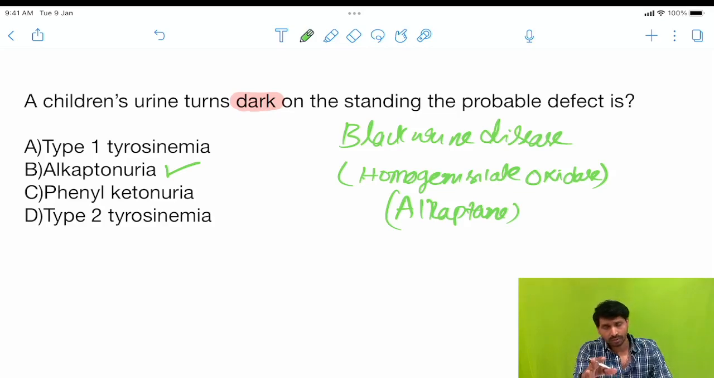Phenylketonuria is more of a characteristic odor, mousy odor, as phenylketone bodies will be converted into phenyllactate, phenylpyruvate, phenylacetate, right? And type 1 tyrosinemia is more like albinism. So this is also a ruled out option. So the correct option is the urine which turned dark on standing, that is alkaptonuria.